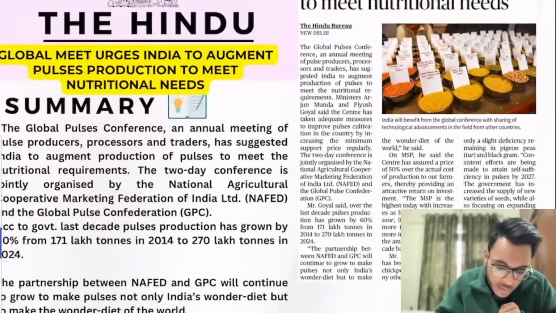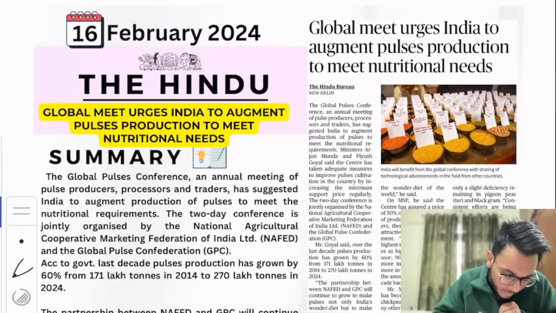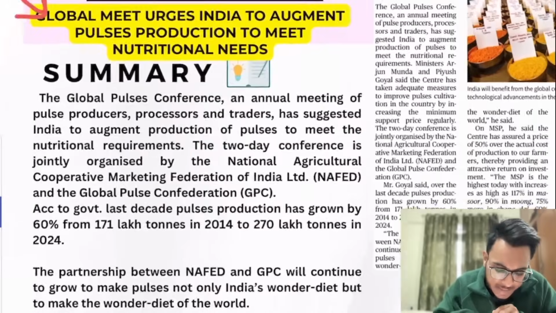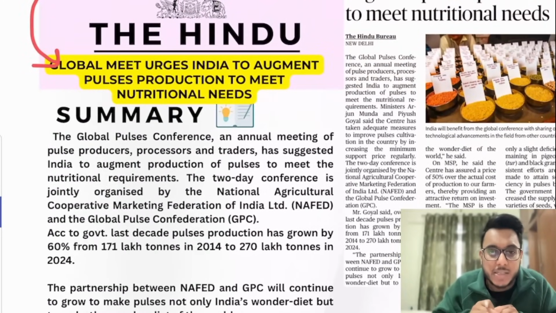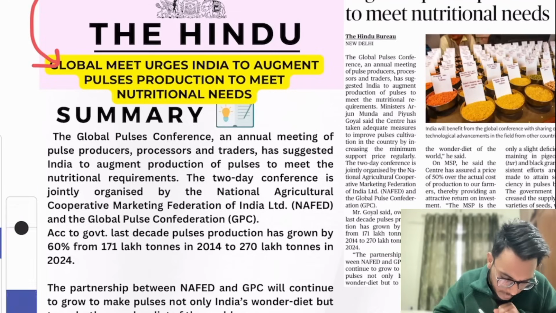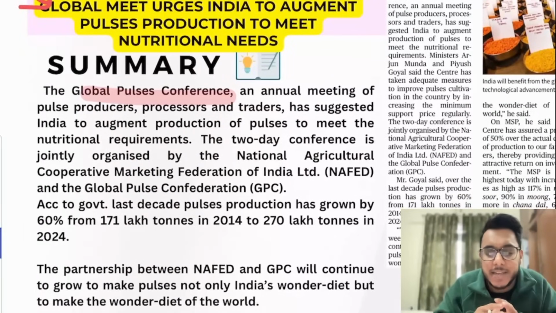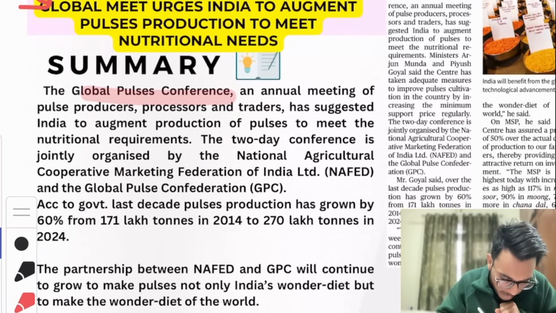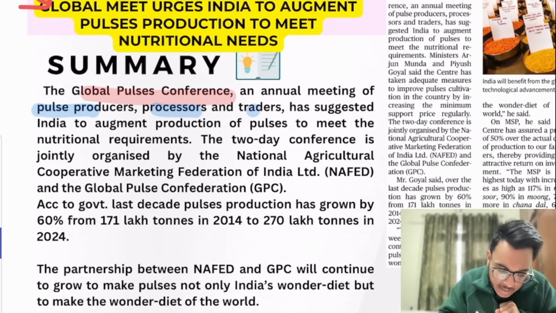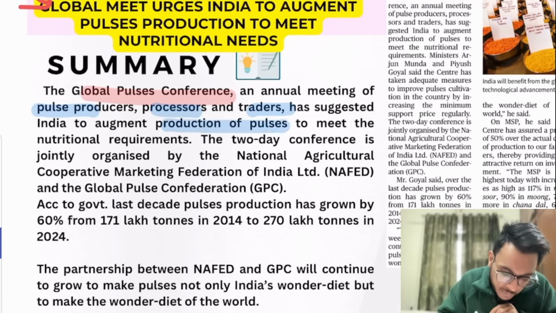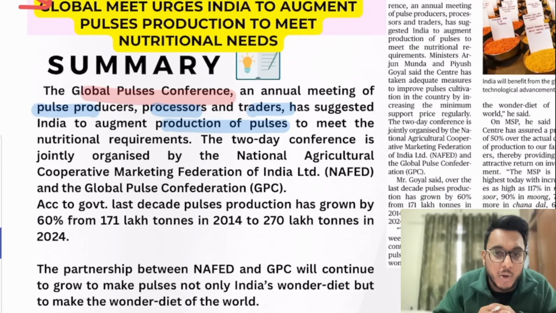Now, moving on, the Global Pulse Conference urges India to augment pulse production to meet nutritional needs. So basically, guys, often such bodies are also asked about. What has happened? The Global Pulse Conference has been held. It is the annual meeting of pulse producers, processors, and traders, and it has suggested that India should focus on increasing the production of pulses to meet its nutritional security requirement.